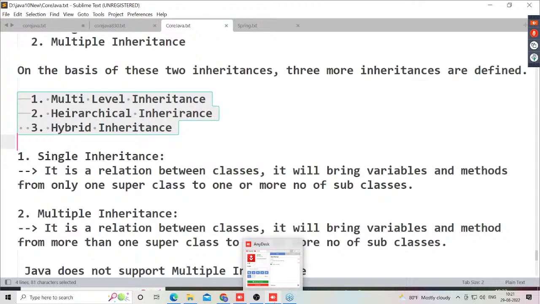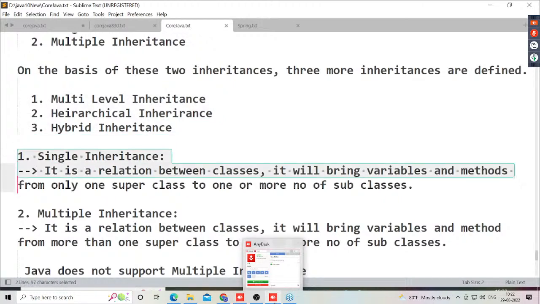Up to that only, I'm going to discuss our inheritance topic as of now. Right, sir. Then immediately I gave a definition for single inheritance. So what is a single inheritance actually? It's a relation between classes. It will bring variables and methods from only one superclass to any number of subclasses.